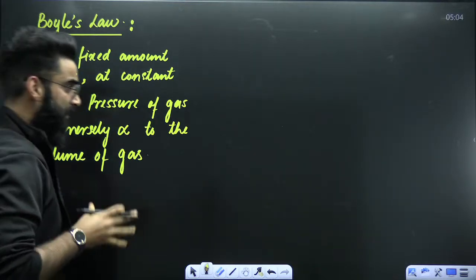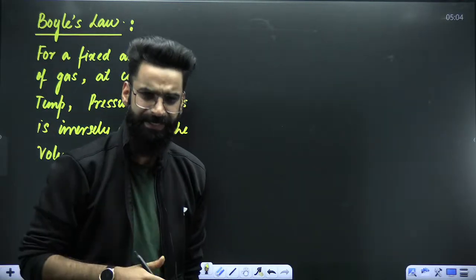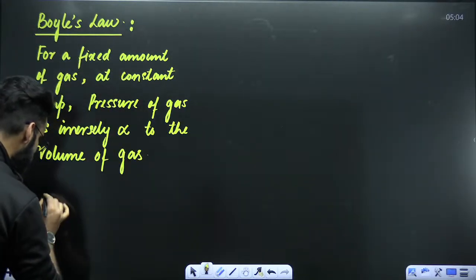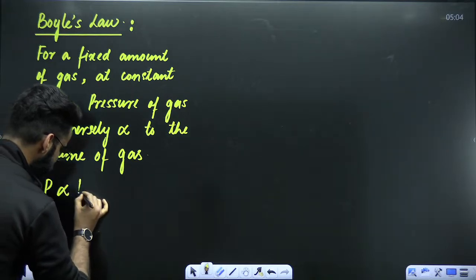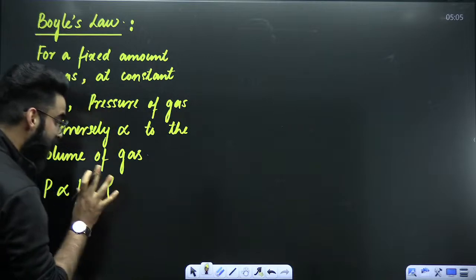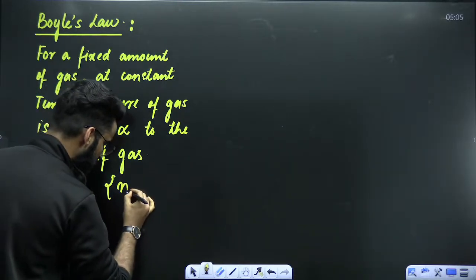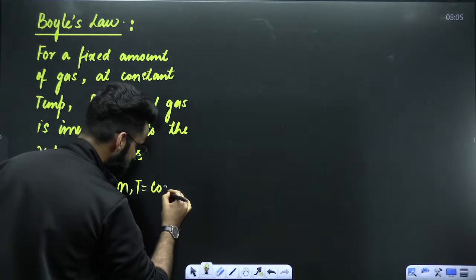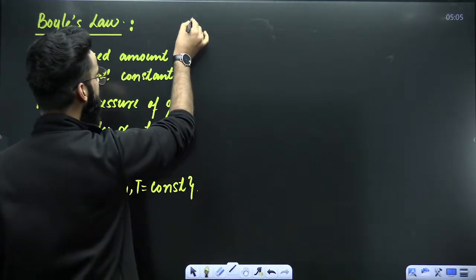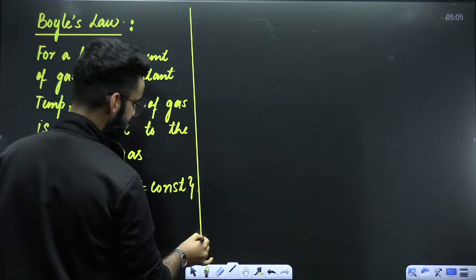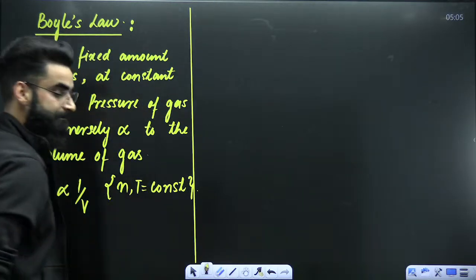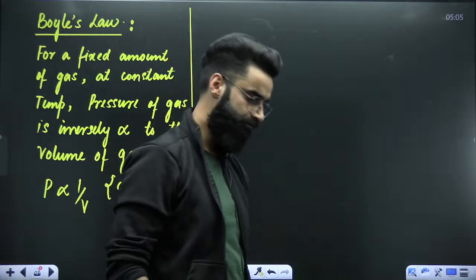Before making you understand this statement, I'm going to write it in mathematical formulation. Boyle's law states that the pressure of the gas is inversely proportional to the volume of the gas, but under a condition: the number of moles and temperature of the gas have to be constant. Now let's have a look at what exactly this statement means.